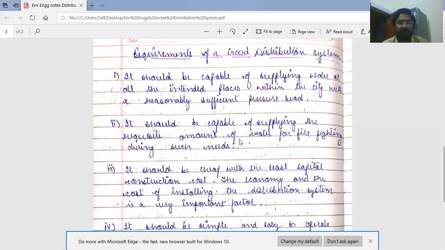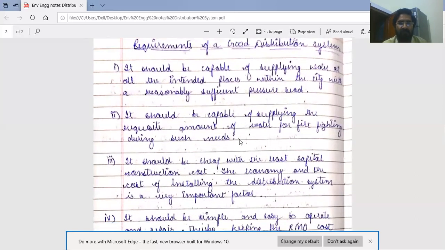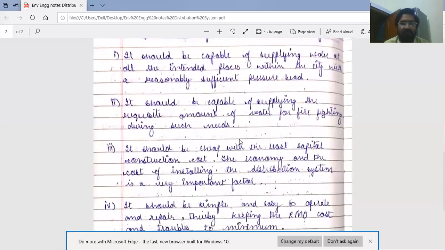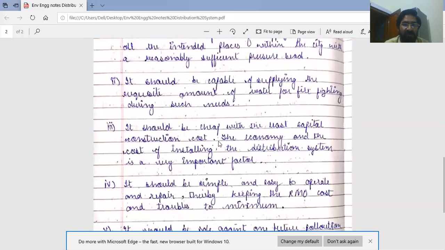And important demand for the city. Next requirement is, it should be cheap with the least capital construction cost. Initial cost should be minimum. The economy and the cost of installing the distribution system is a very important factor.